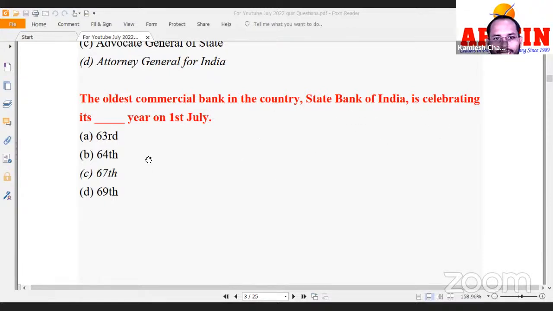It is celebrating its dash number foundation day. The clear answer is 67th. Correct, 67th foundation day. See, this bank was originally established in 1806. This was established as the Imperial Bank in 1806.